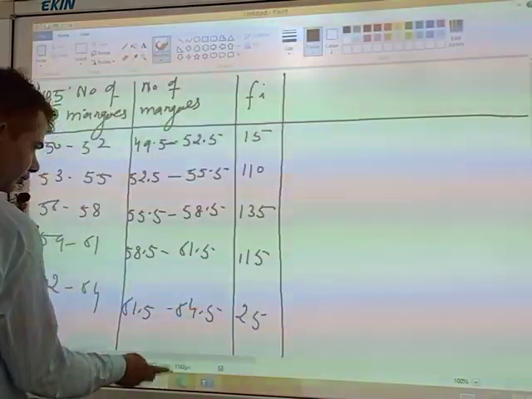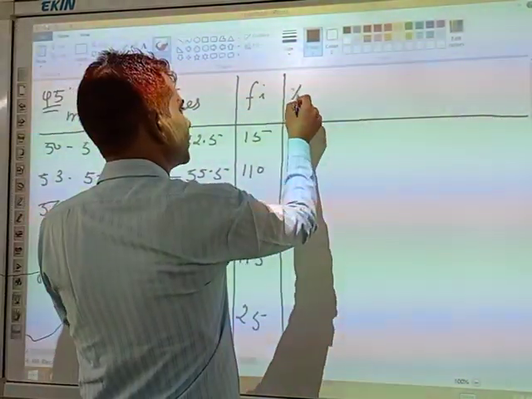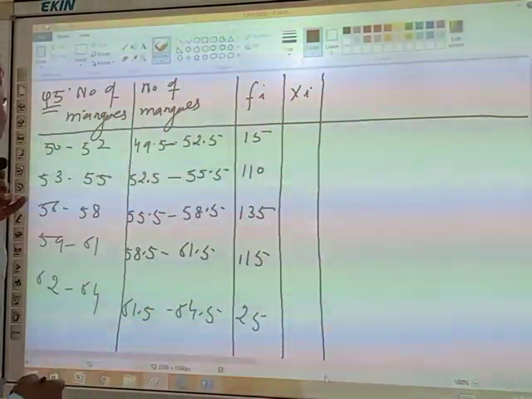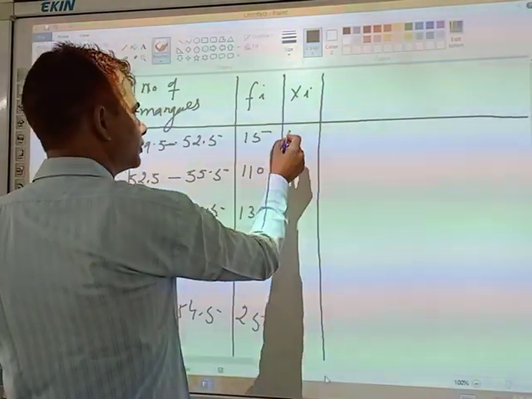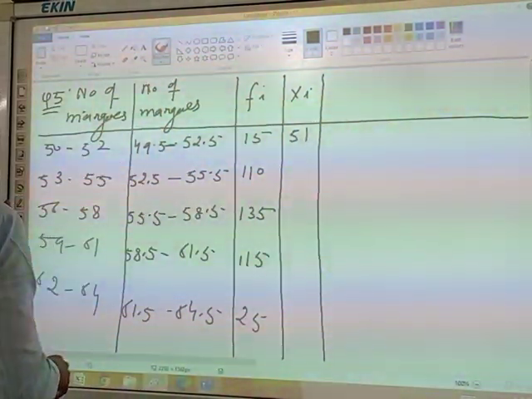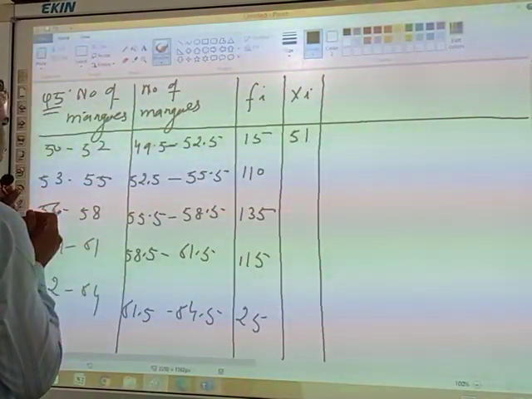Yes, assumed mean method. Student, first of all, we will find the class mark. It becomes 51, and the class size is 3.